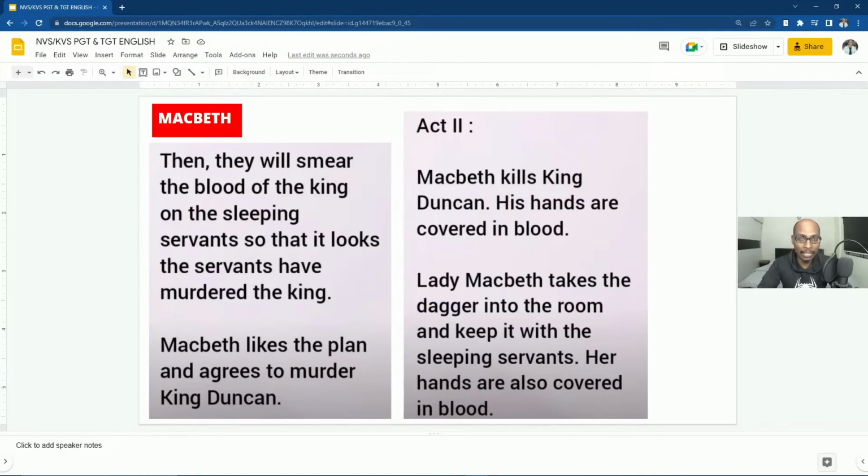Macbeth kills King Duncan when he was sleeping, and his hands are covered in blood. Lady Macbeth takes the dagger into the room and keeps it with the sleeping servants. Her hands are also covered in blood. When Macbeth did not have the confidence or courage to kill Duncan, even Lady Macbeth took the dagger and tried to stab, but she could not do that act because Duncan's face resembled her father. So Macbeth only killed Duncan. After that, Lady Macbeth takes the dagger into the room and keeps it with the sleeping servants.